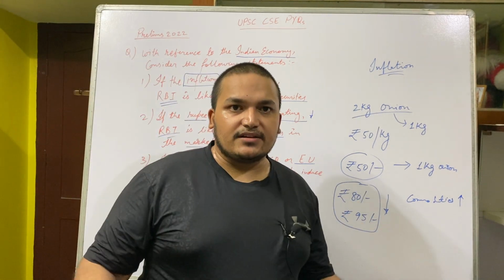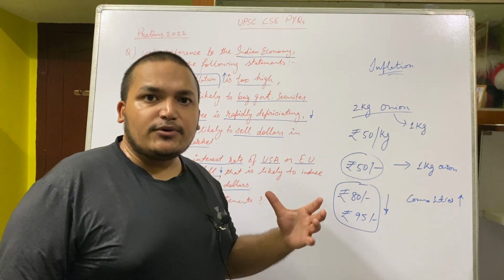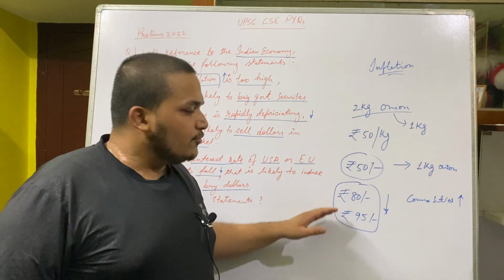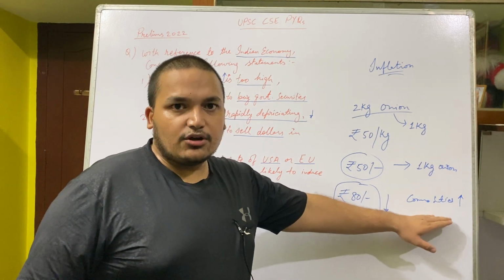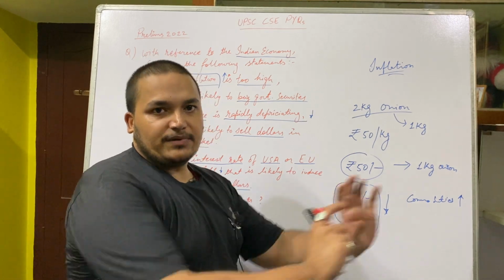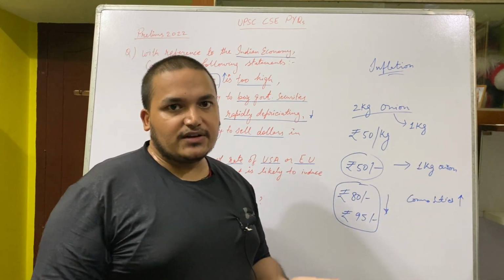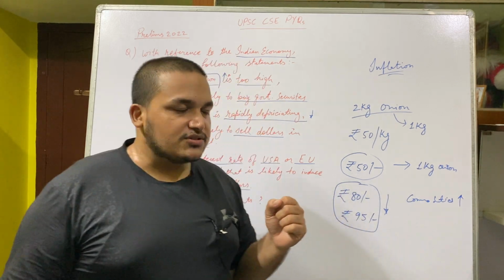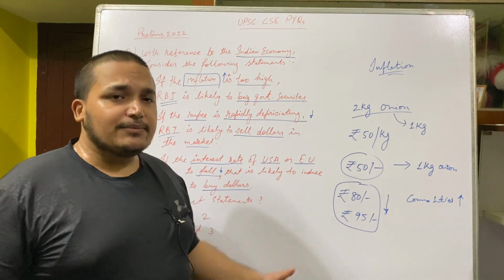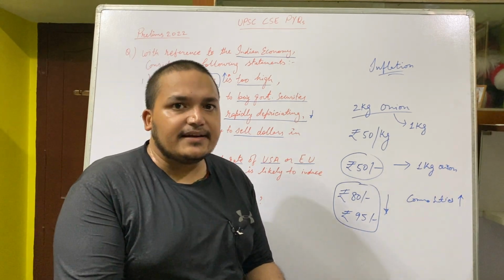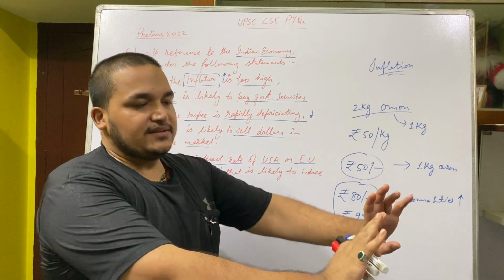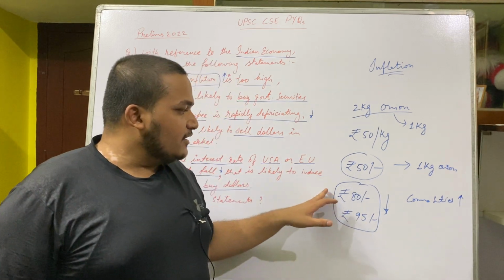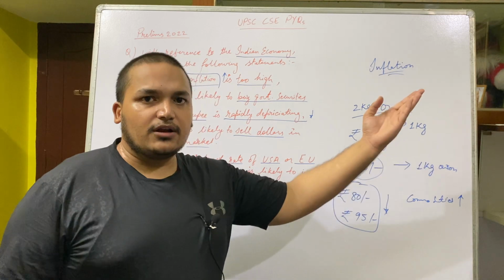This is called inflation. It means people don't want rupees, people want commodities more. So the value of the rupee is down. Nobody wants the rupee in respect to these commodities. People will say, take my rupees, give me the commodity. That is the value of currency. Savings is not the only role of currency, expenditure is also important. People say, I can't eat the cash, take my rupees, give me the commodity. So inflation means the value of the rupee has depreciated and the value of the commodity has gone up.